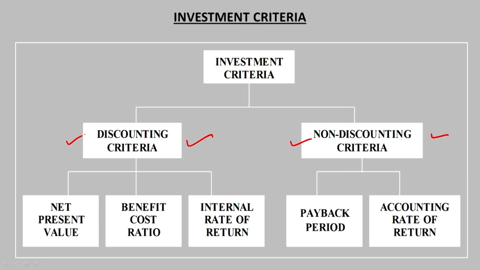Under this payback method, what we were simply trying to find out is, whatever investment we are going to make in any project, for example we are required to make an investment of say 1 million rupees, that is 10 lakh rupees, in one project. The investment requirement is 10 lakh rupees, right. And then the returns available: normally the foreseeable life of the project is how many years? 4 years, right.